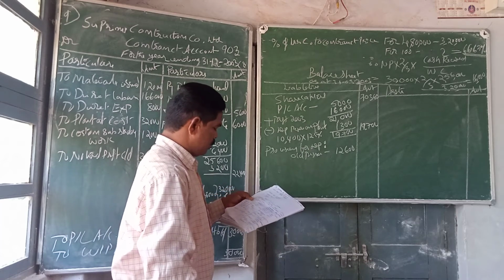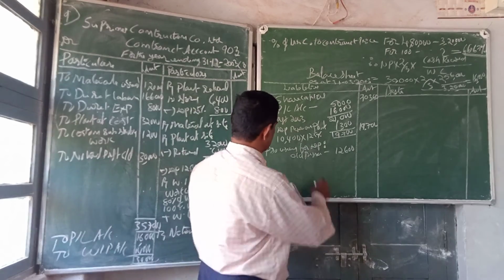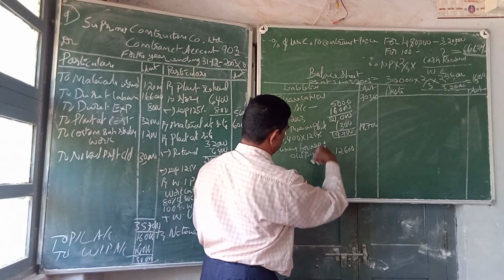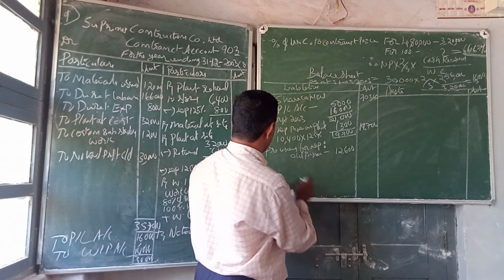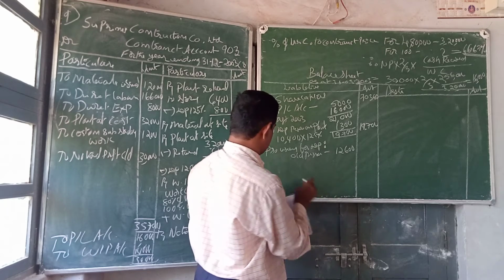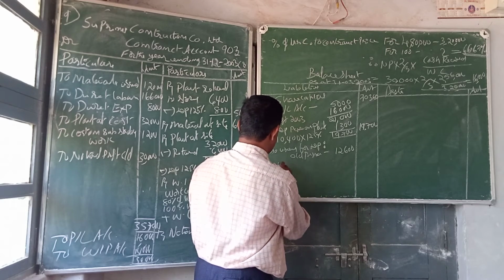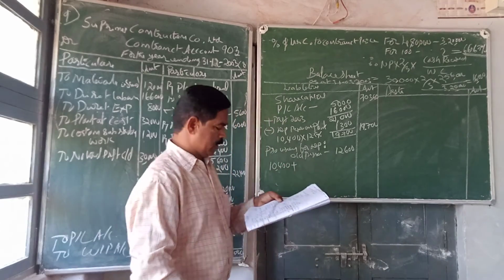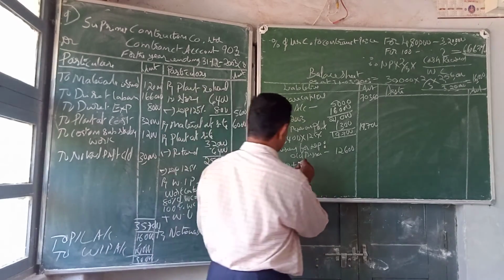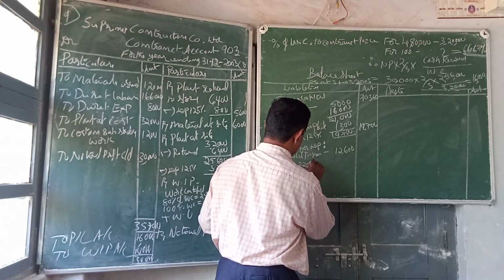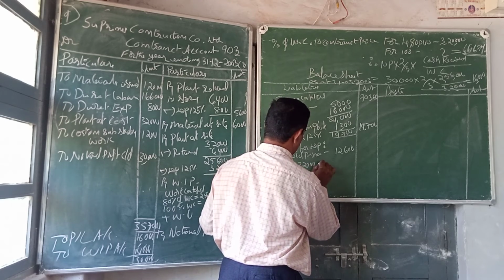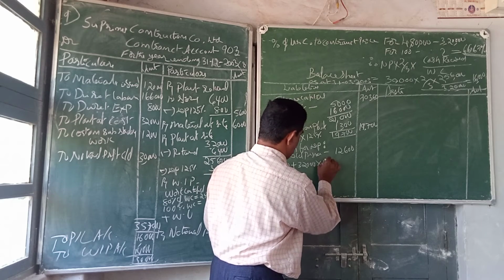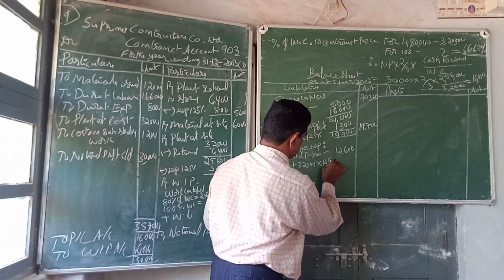Either you can take this and then again the remaining plant, or otherwise you can take the entire 10,400 plant given in the balance sheet, plus this year's 32,000 worth of plant, charging depreciation at 12.5%.